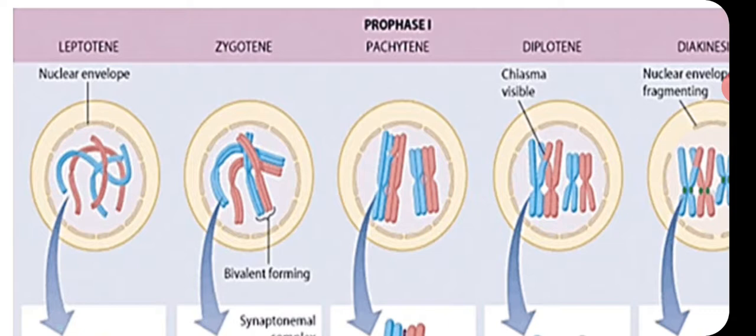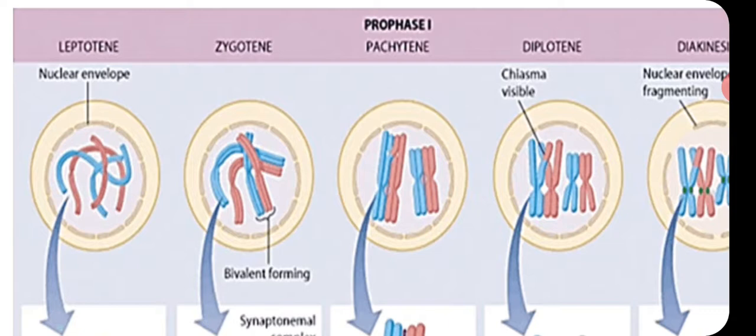In a cell, there are paternal and maternal chromosomes. According to their morphology and genetic composition, one maternal and one paternal chromosome come together and pair up. This is known as synapsis.